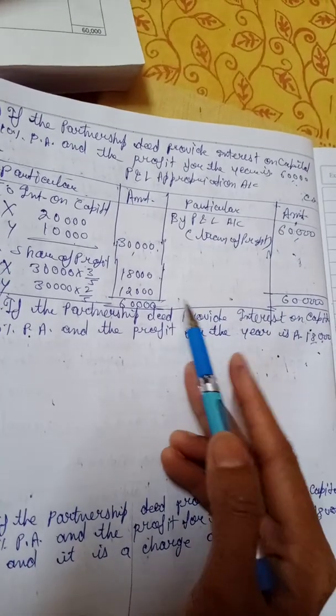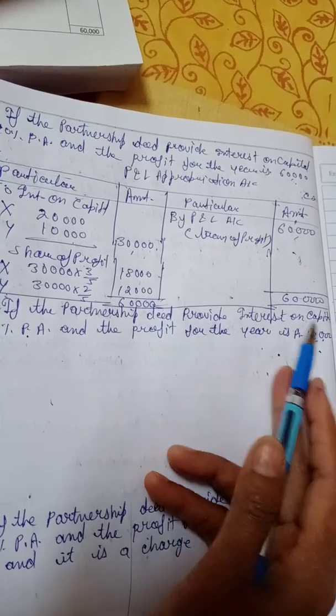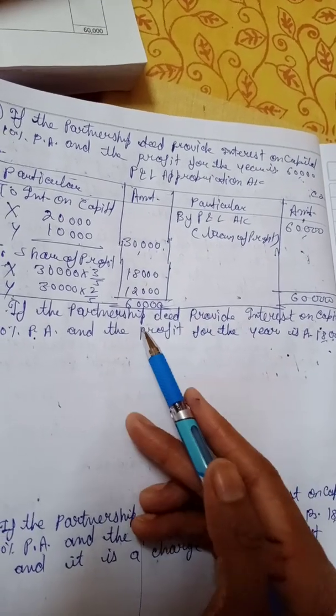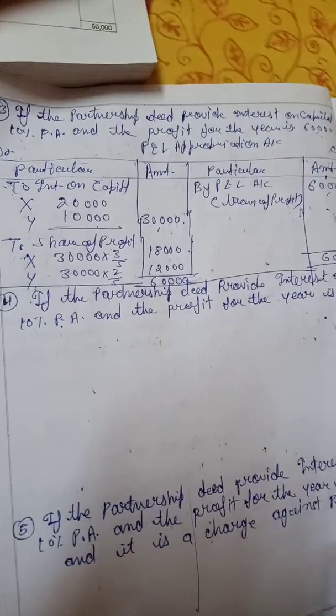It means we will give interest on capital only 18,000 to both partners in their ratio.